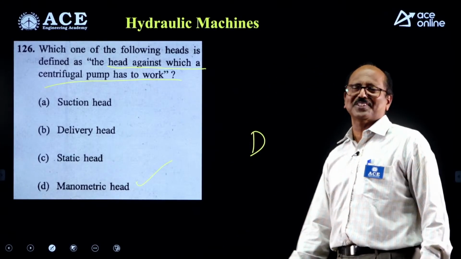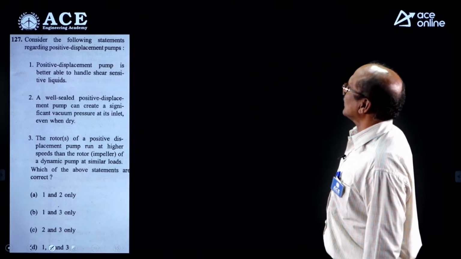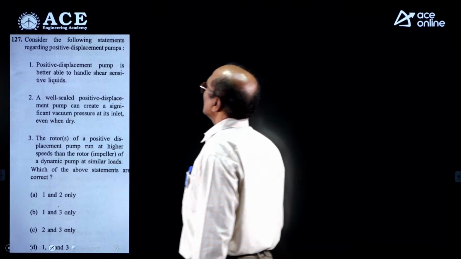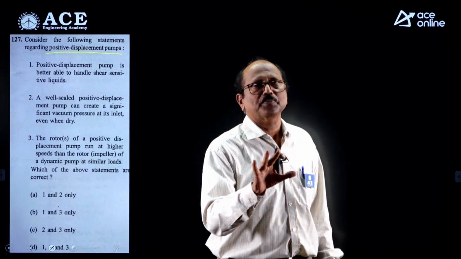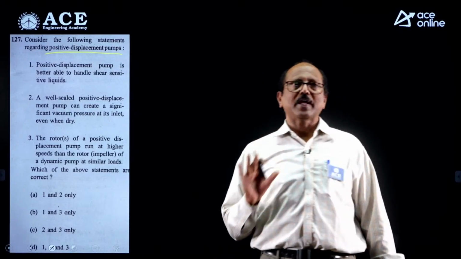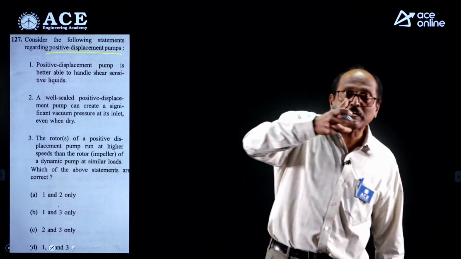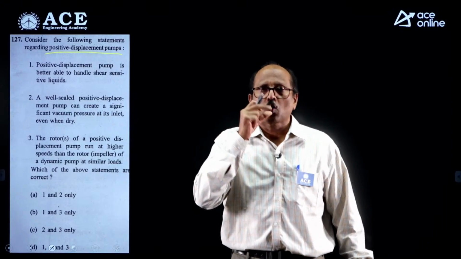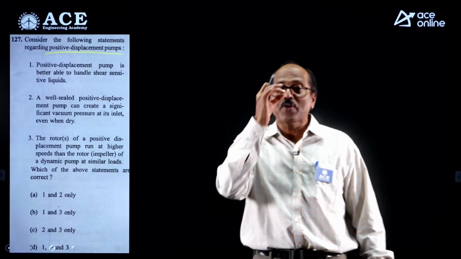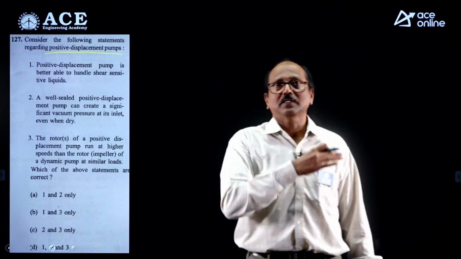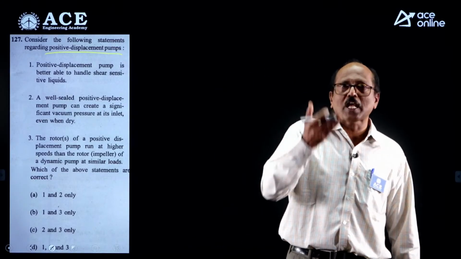So, a straightforward question. Consider the following statements with respect to positive displacement pumps. Positive displacement pumps are of 2 types: reciprocating positive displacement pump and rotary positive displacement pump. Rotary positive displacement means gear pump, vane pump, helical pump, this type of pumps.